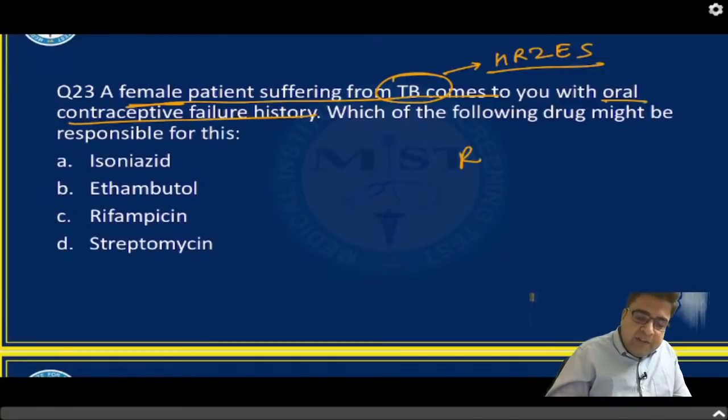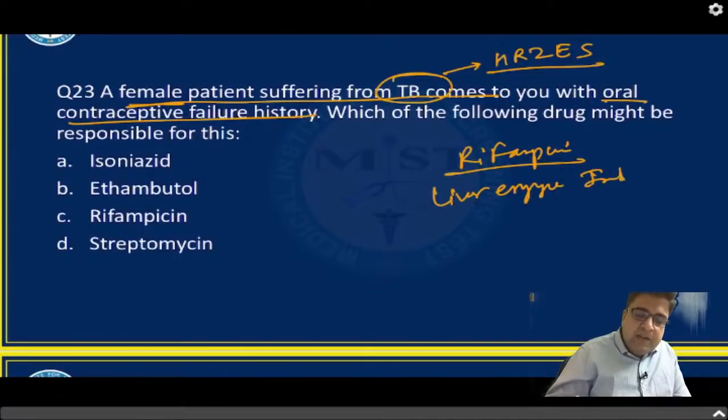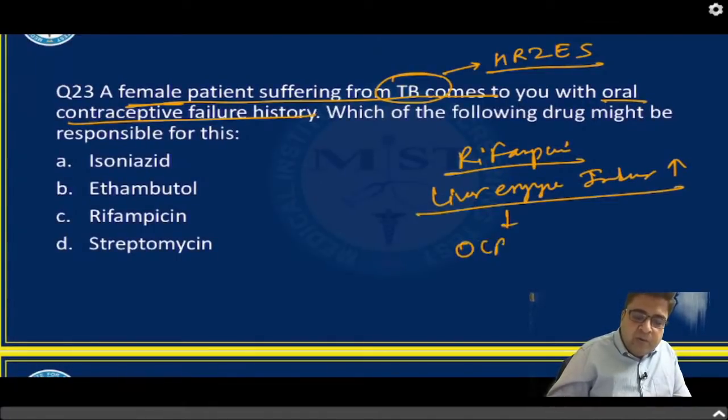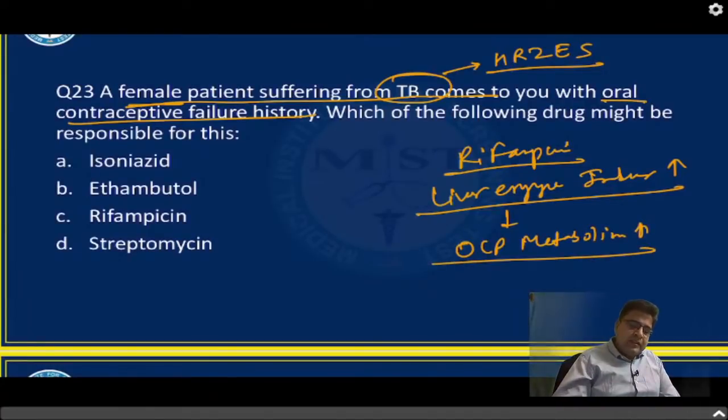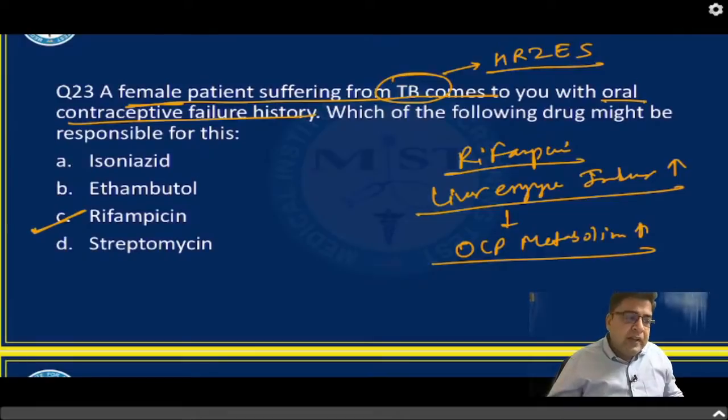Out of these medicines, rifampicin is a liver enzyme inducer and can induce the metabolism of OCPs. So liver enzyme inducers can induce the metabolism of OCP. In this case, rifampicin is responsible for contraceptive failure.